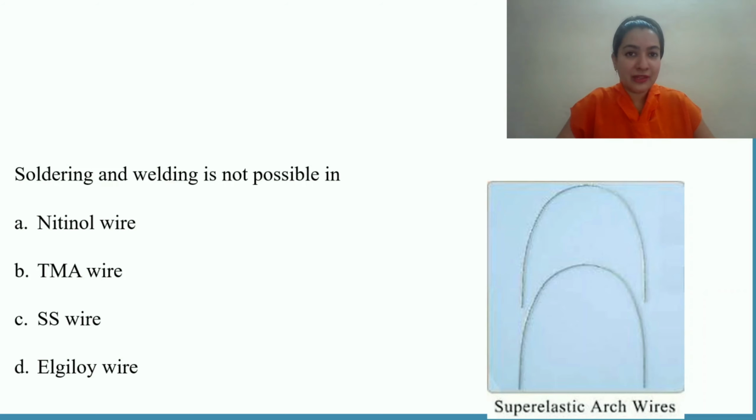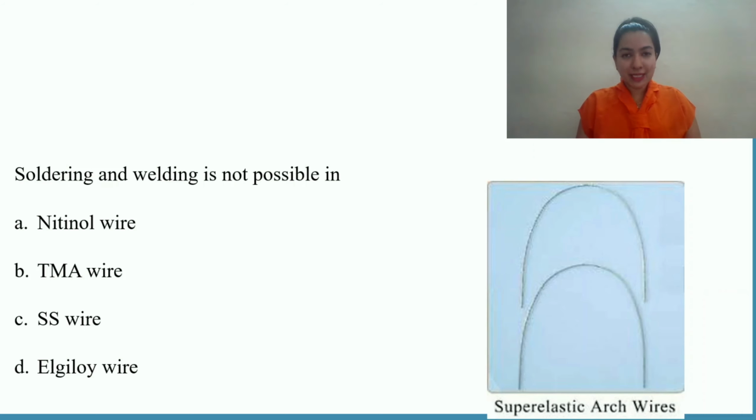Okay, maybe you have seen it, maybe not. SS is your stainless steel wire. I'm sure people must have seen it. But the correct answer here is nitinol wire. Nitinol wires are preformed wires. Nitinol wire is something which does not allow us to solder and weld. So soldering and welding is not possible in nitinol wire.